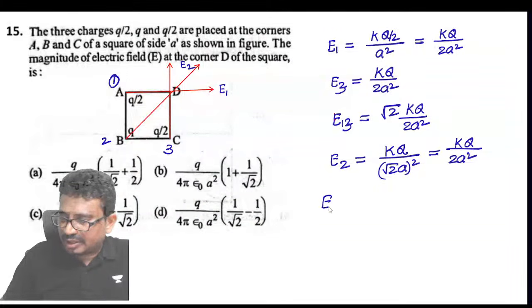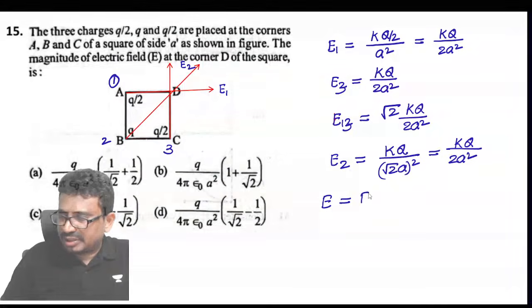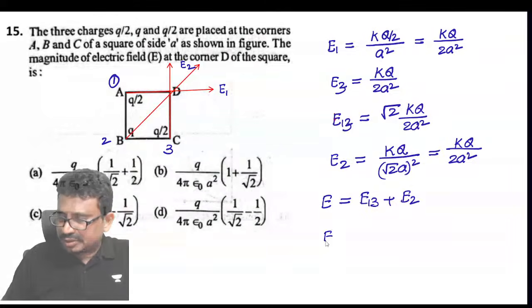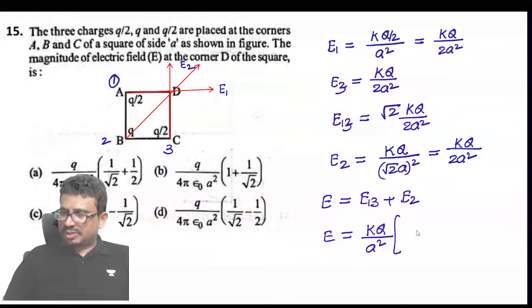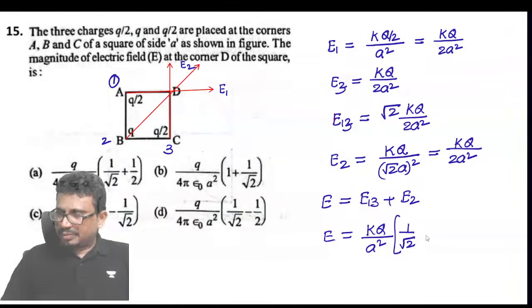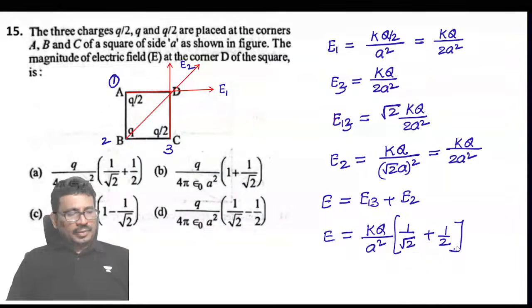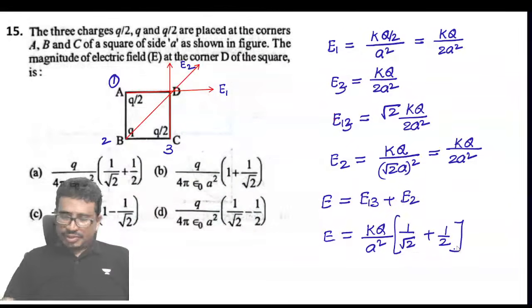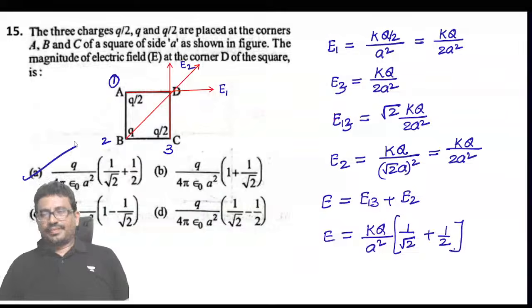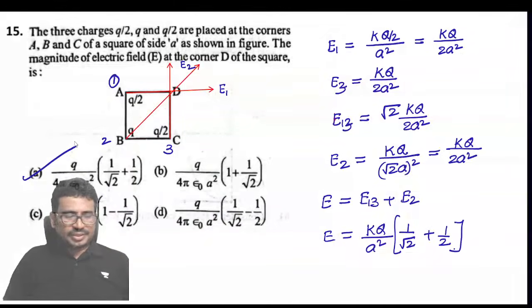So the net electric field will be given as E13 plus E2, which is equal to KQ by A square, which we have taken common, then it becomes 1 by root 2 plus 1 by 2. Check these options. What do we have? Yes, so option A. Right.